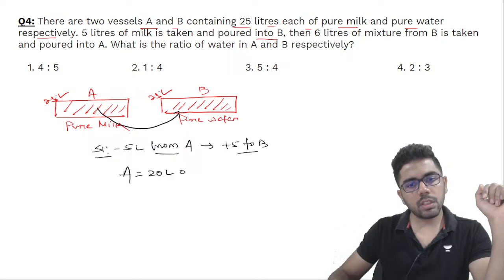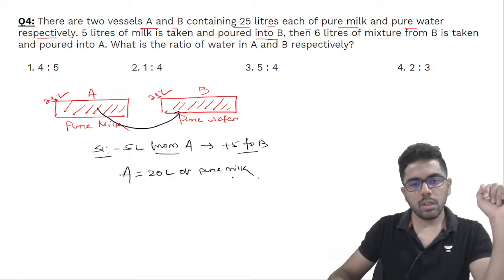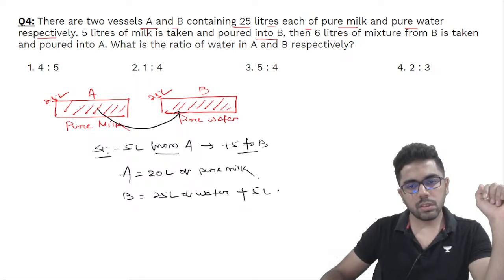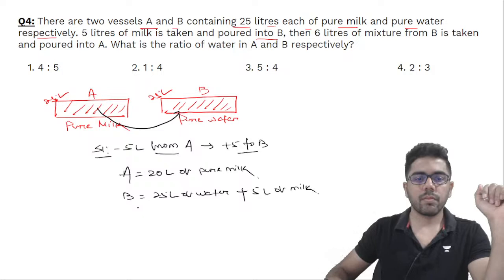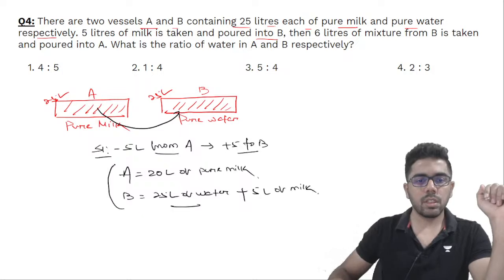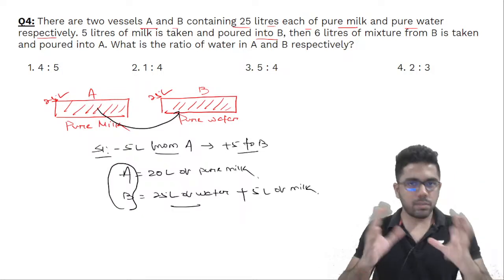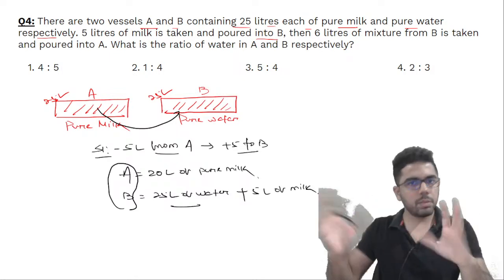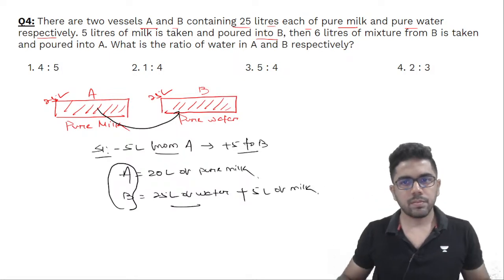A has 20 liters of pure milk, whereas in B I have 25 liters of water. अभी और pure water तो नहीं रहा, and the 5 liters of milk. So this is what is the resultant after first step, that तुम 5 लीटर A से लेके B में डाल रहे हो. काफी simple है.